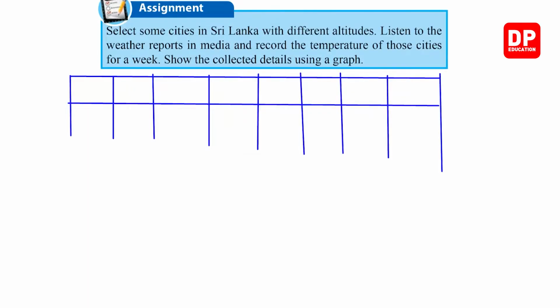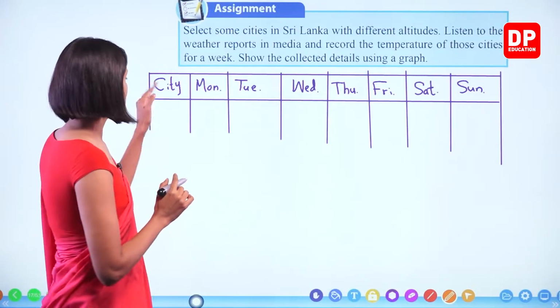Right. This one, the first column as city. Then Monday, Tuesday, Wednesday, Thursday, Friday, Saturday, Sunday. Right? And then you can take the cities.